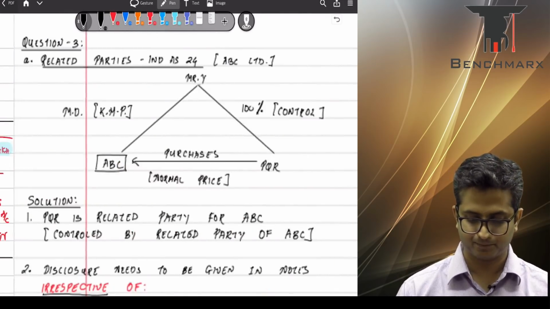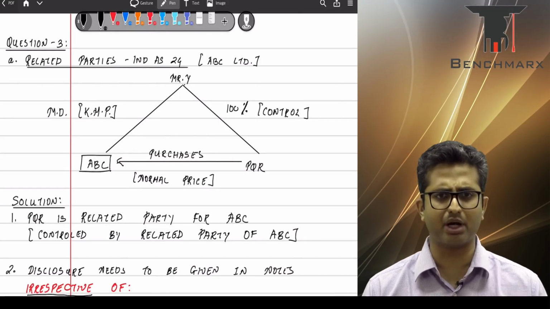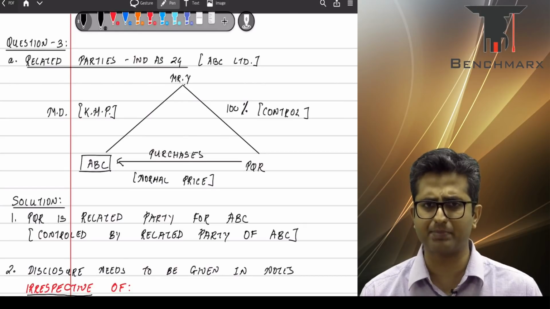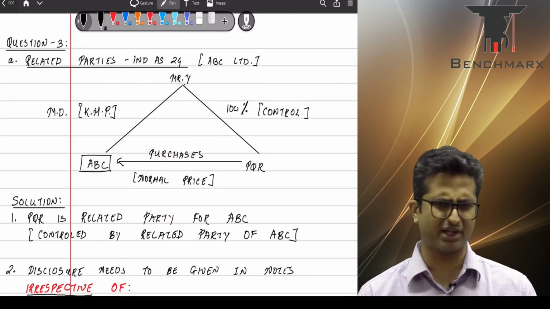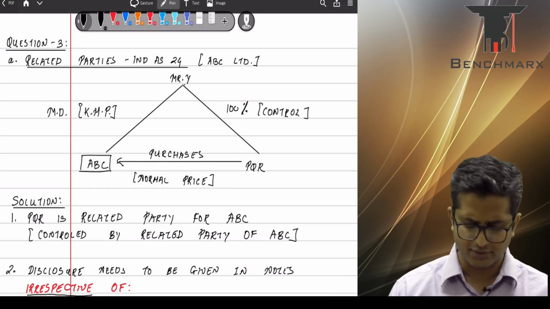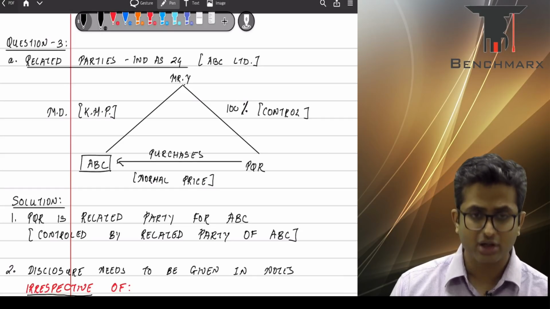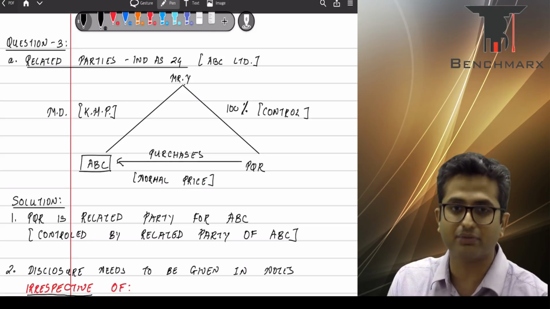Okay, so basically question 3 has 3 subparts. Subpart A is linked to related party relationship. Subpart B is linked to the assets. Subpart C is linked to intangibles. We'll just quickly discuss them. Okay, so over here you have Mr. Y. As you can see at the end of the question, Mr. Y is actually the managing director of the company.